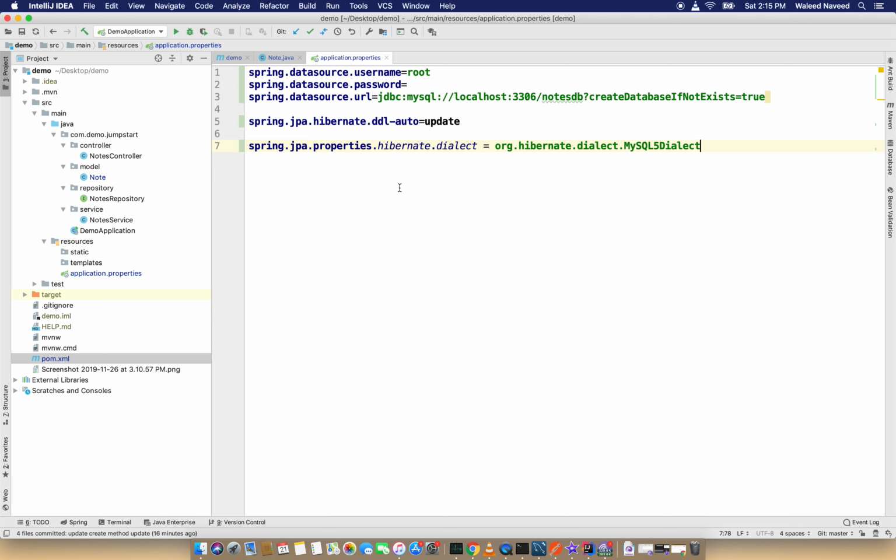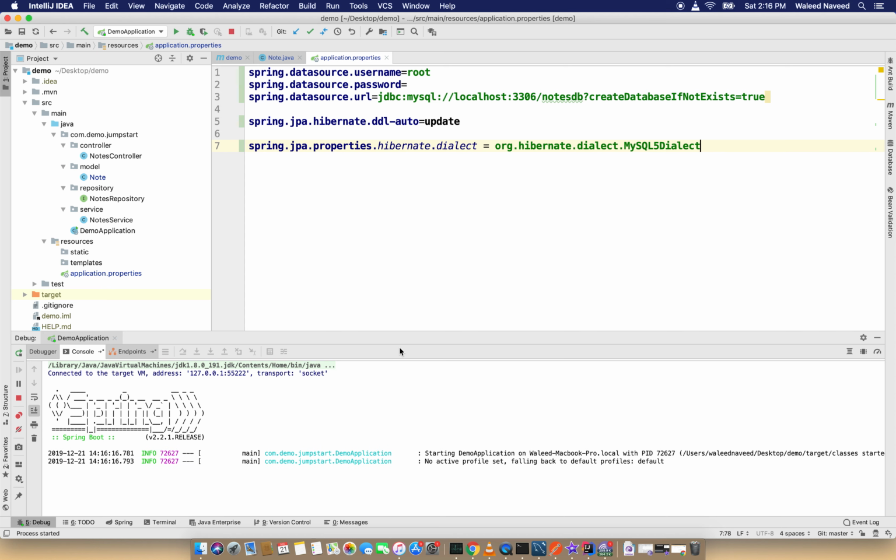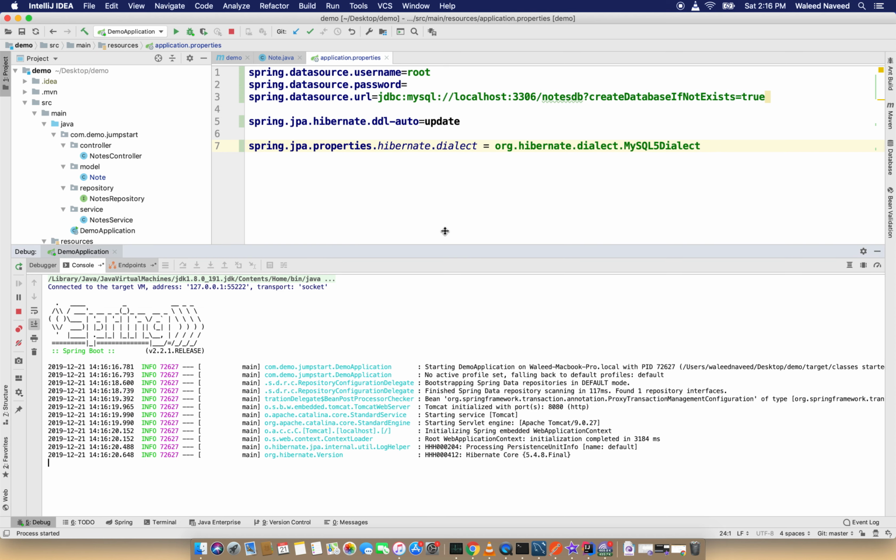So our connection has been created, and I just need to run the application now. So I am going to run this application. Let's see if it runs successfully. This property will automatically create the database. So our application has just started compiling.